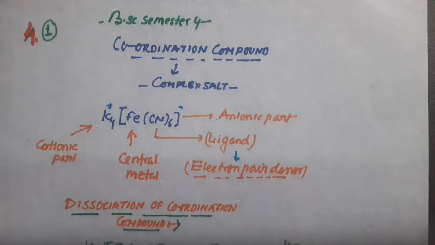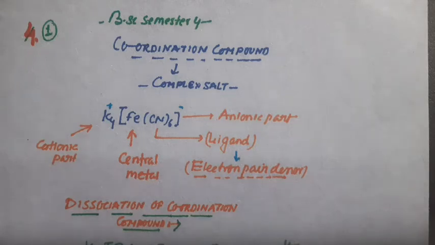What is a complex compound? To understand it in a very simple way, whenever a central metal atom, particularly d block elements, forms ligand metal coordinate bonding, then such types of compounds are known as coordination compounds because there is a formation of coordinate bond.